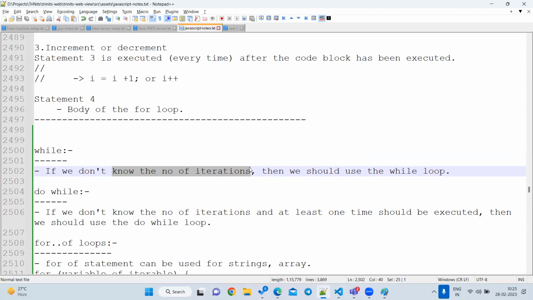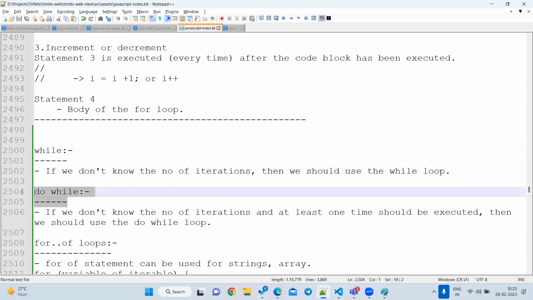Last, do while: suppose I don't know the number of iterations, but at least I want to print one time. At least I want to print one number. I want to execute one time. Then which loop do I have to go for? A do while loop. We'll go one by one so that you will understand.